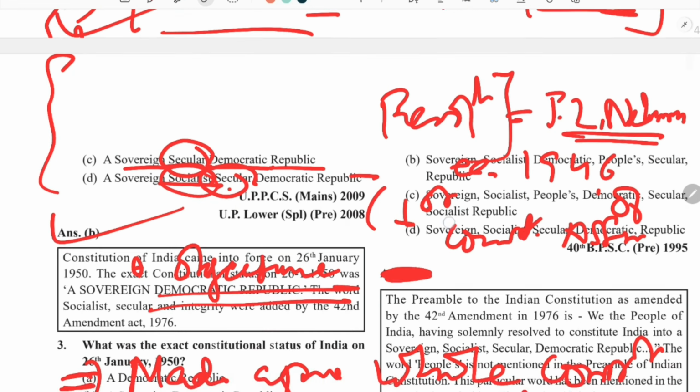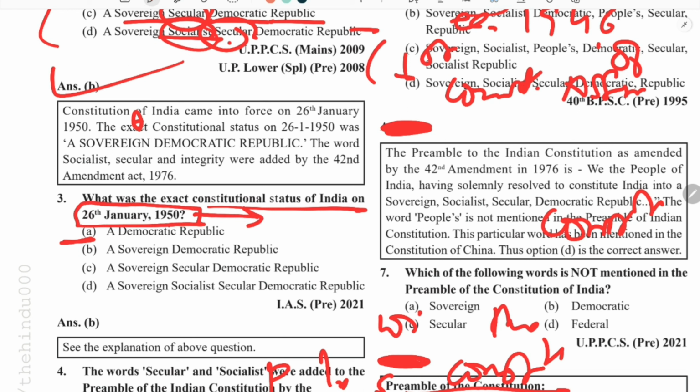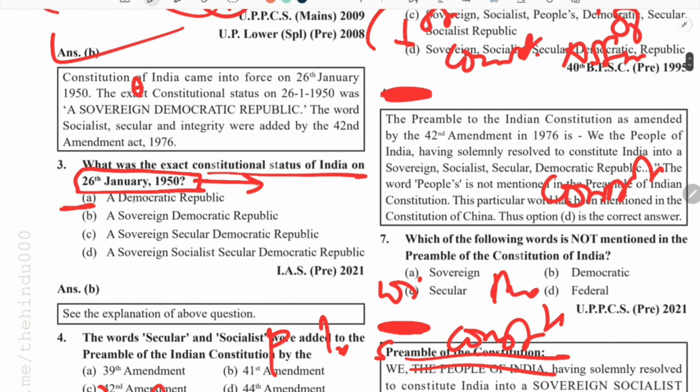Now coming to the next question. What was the exact constitutional status of India on 26th of January 1950? This is a similar question which we have solved recently. It was sovereign, it was democratic, it was republic. Secular was not there, socialist was not there. So the answer here comes to B. B is the right answer.